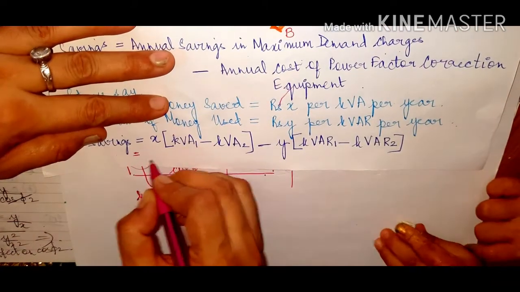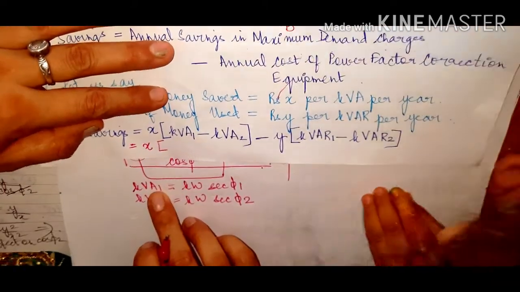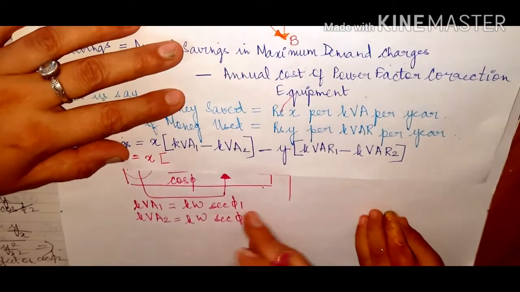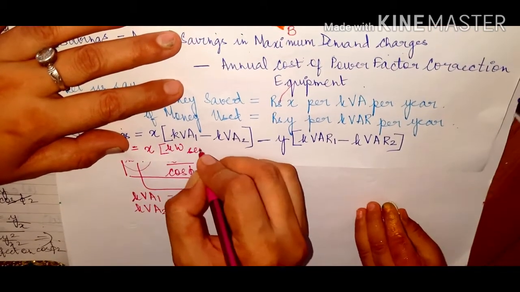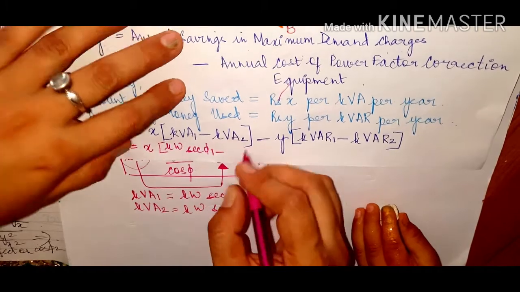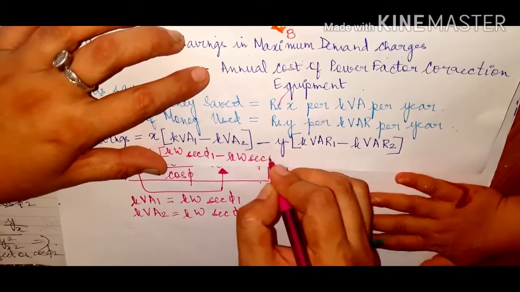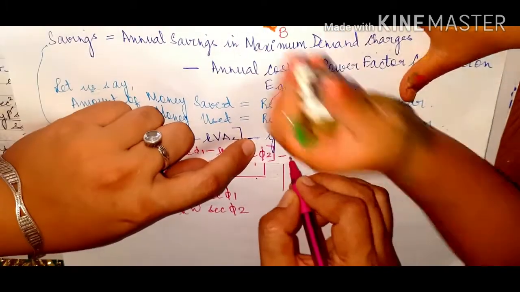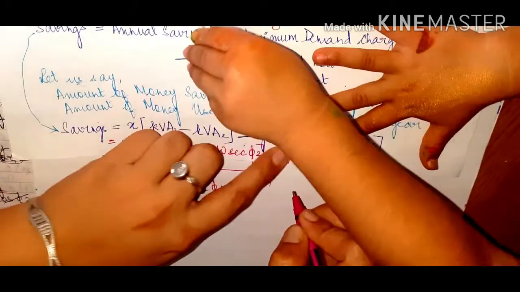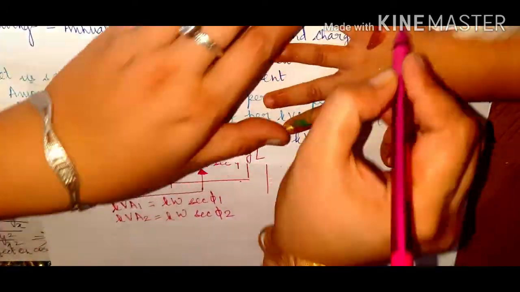So you can write it as x multiplied by, what is the value of kVA1? It is kilowatt sec phi 1 minus kVA2, which will be kilowatt sec phi 2, minus y multiplied by kVAR1.